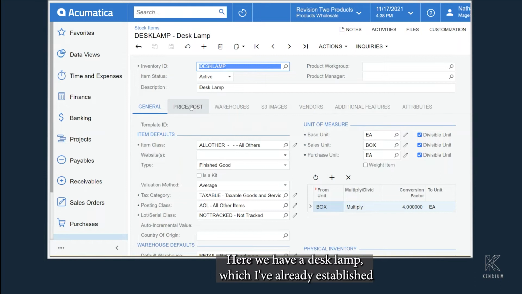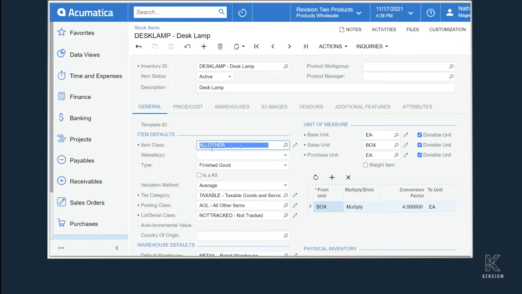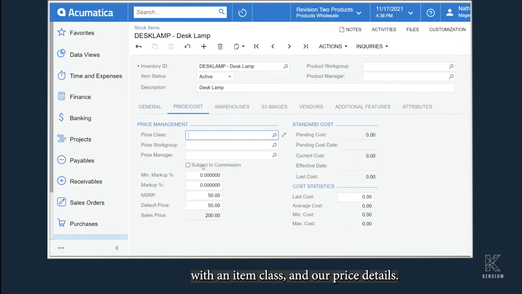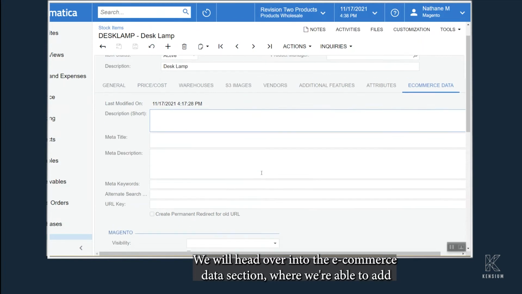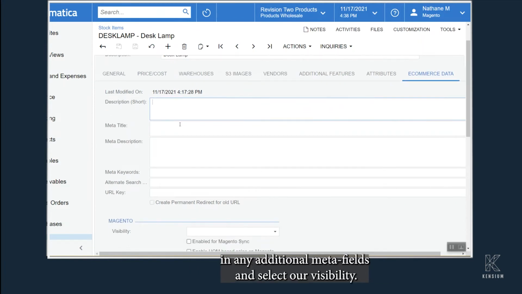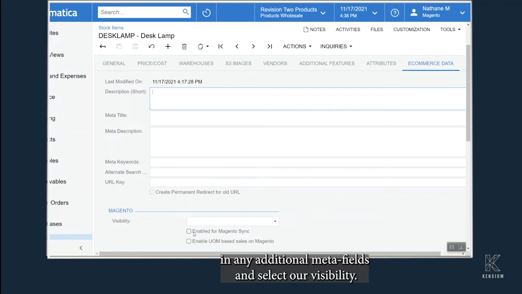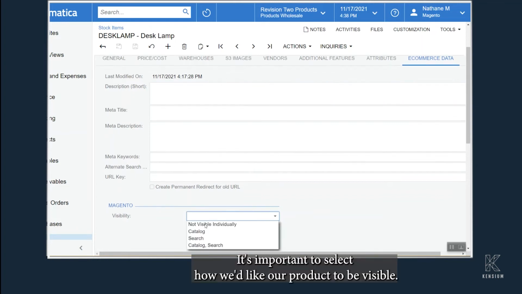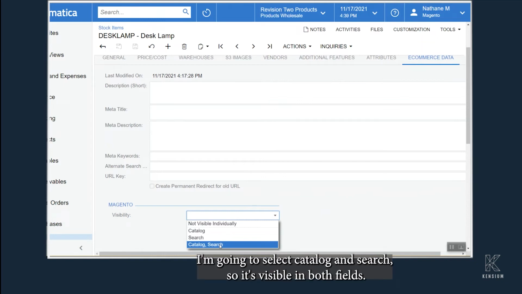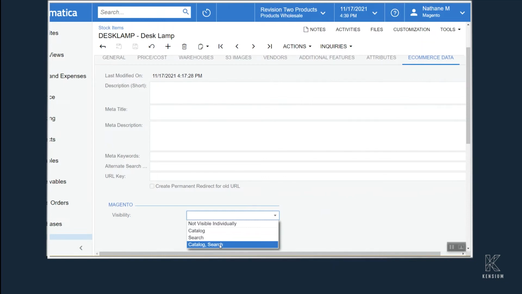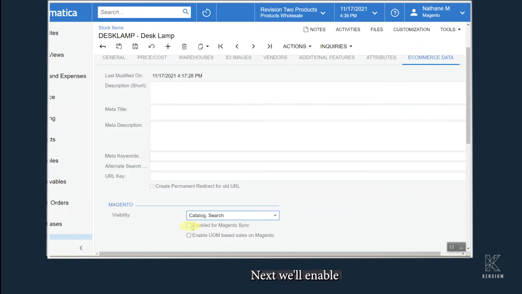Let's start by syncing a stock item from Acumatica into Magento. Here I have a desk lamp, which I've already established with an item class and our price details. We'll head over into the e-commerce data section, where we're able to add in any additional meta fields and select our visibility. It's important to select how we'd like our product to be visible. I'm going to select Catalog and Search, so it's visible in both fields.